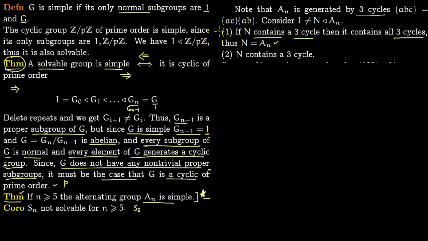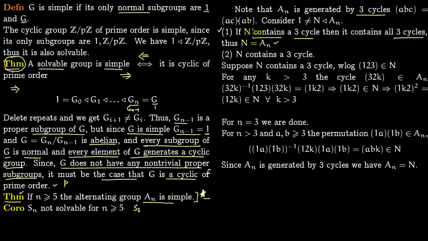So we have to show this first one. Let us show 1. Suppose that N contains a 3 cycle, and we have to show now that it contains all 3 cycles, and therefore N will be equal to An. If N contains all the generators of An, then it has to be equal. So suppose N contains a 3 cycle, and without loss of generality, say (1 2 3) lies in N.